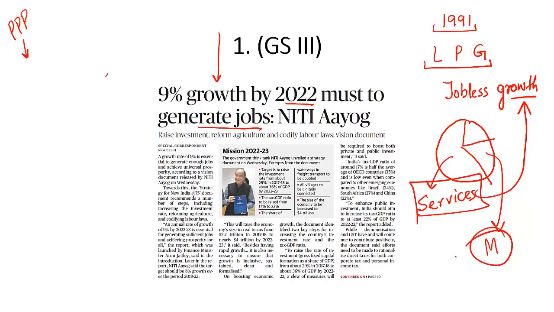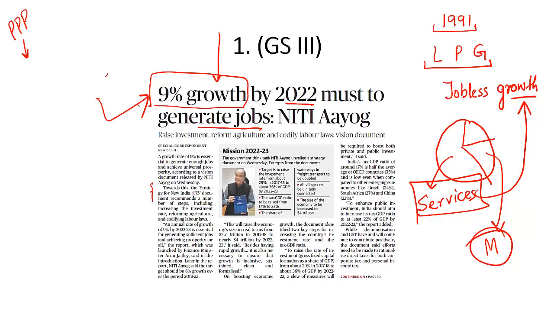jobs. And that is what Niti Aayog, which is India's think tank, in its report, which says Strategy for New India at 75, it says that by 2022 we should touch 9% growth rate so that we are in a position to generate more jobs for our young crowd in this country.